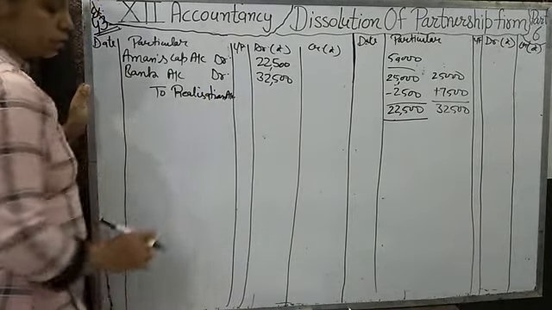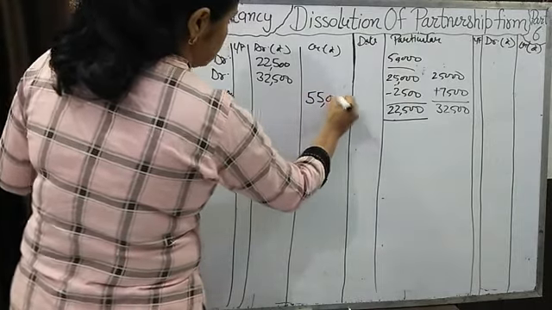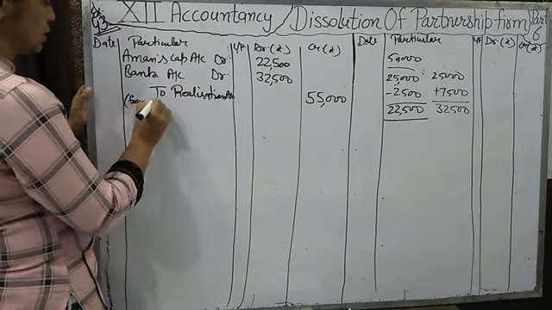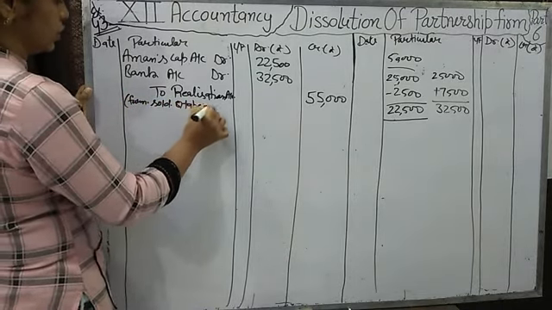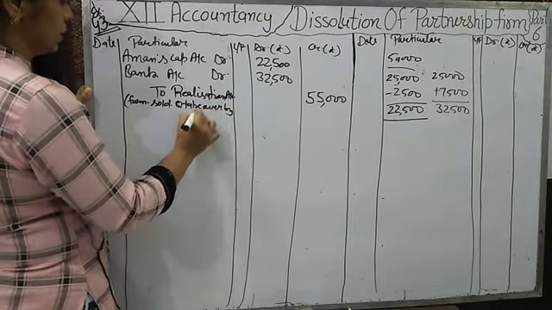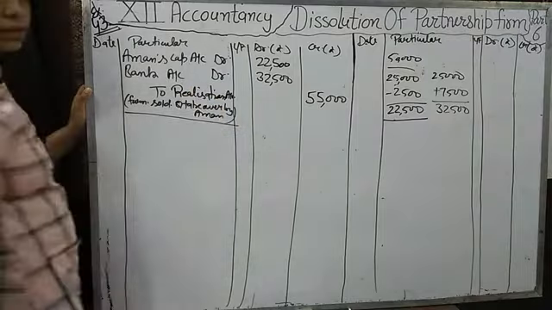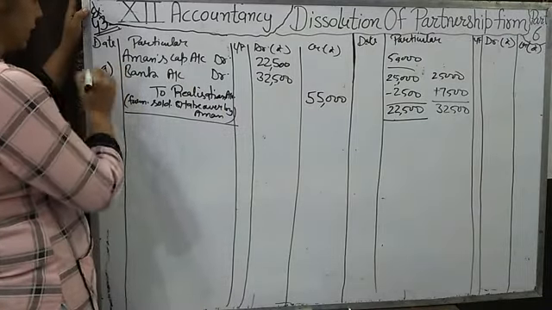Fine. Then total of this is 55,000. Write the narration that furniture taken over by Aman. Okay, that is sufficient. Okay, the date is not given, so you will write the number that is given to you.